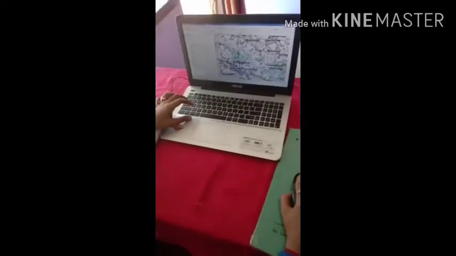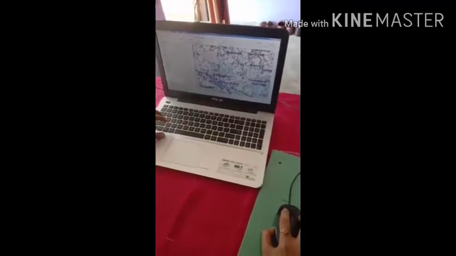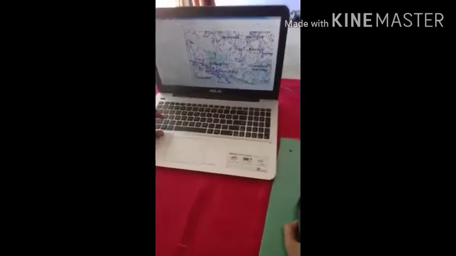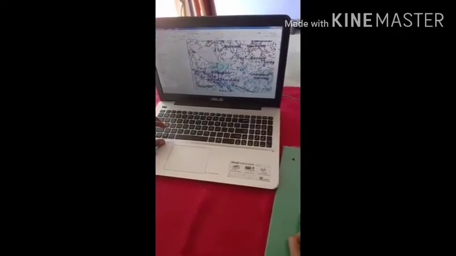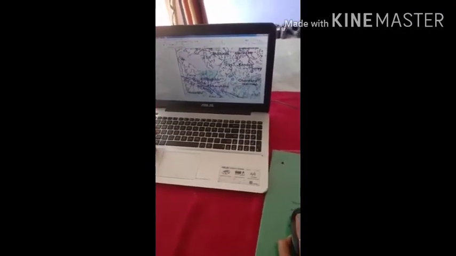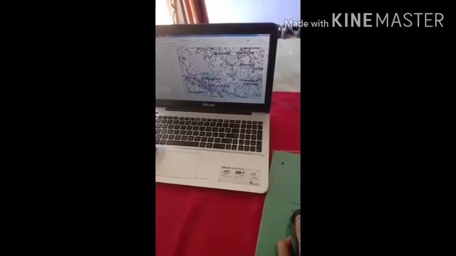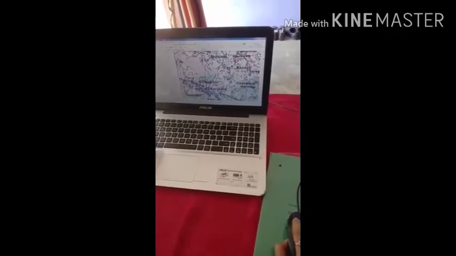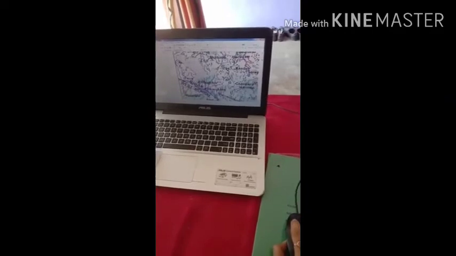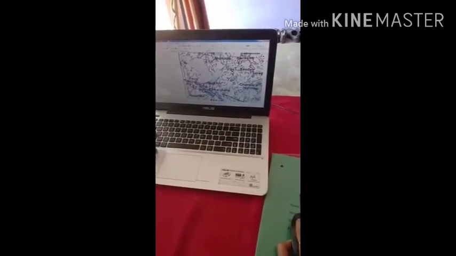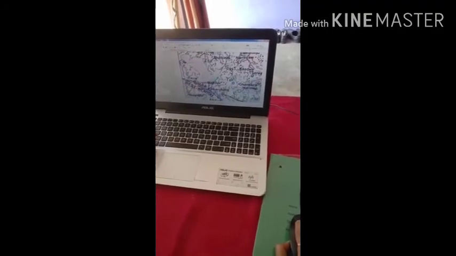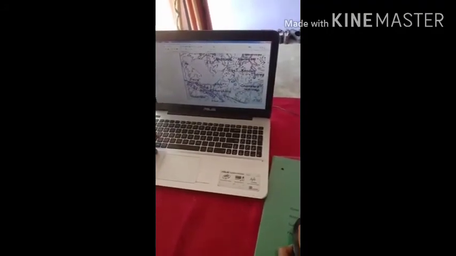These things require patience. If you feel that you will finish the digitization of this entire topo sheet in 1 hour, then it will be a completely erroneous digitization. Take your time and do it specifically or in a proper way.